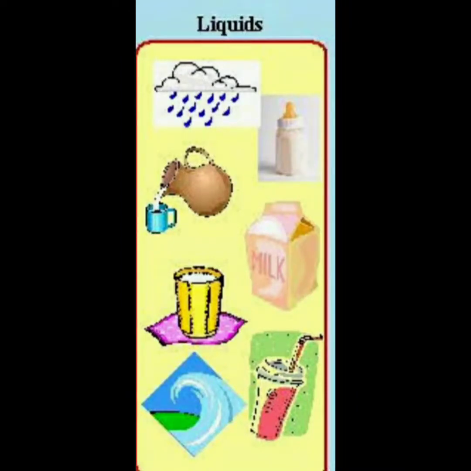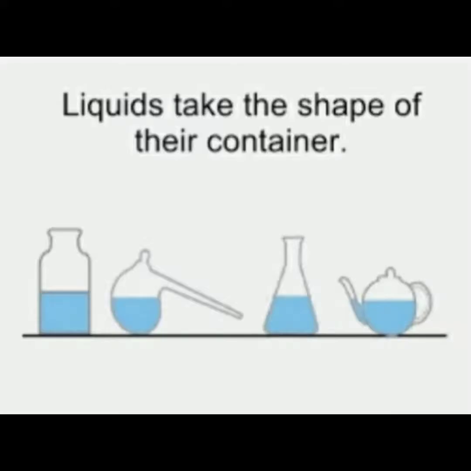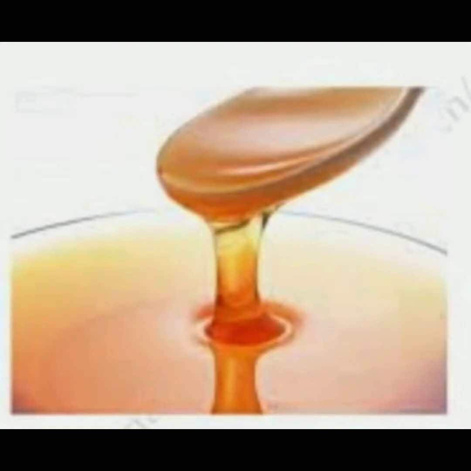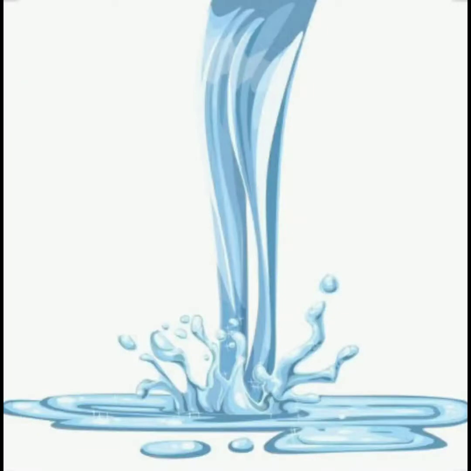Liquids have definite volume, but they do not have a definite shape. They take up the shape of the container in which they are kept. They can be thick like honey and thin like water. No matter what, they always flow.